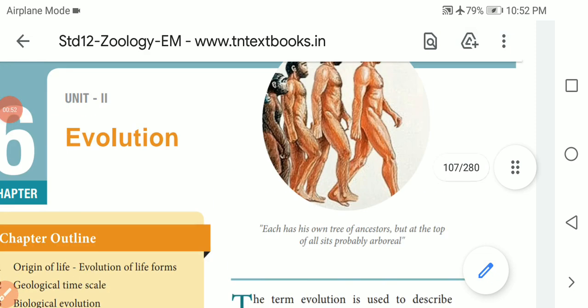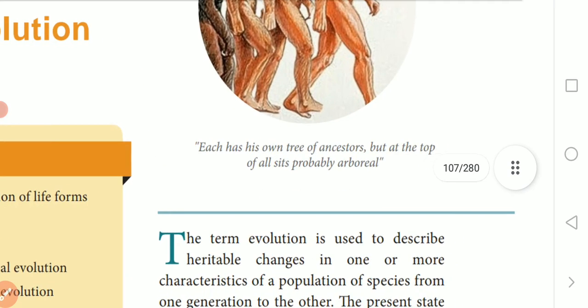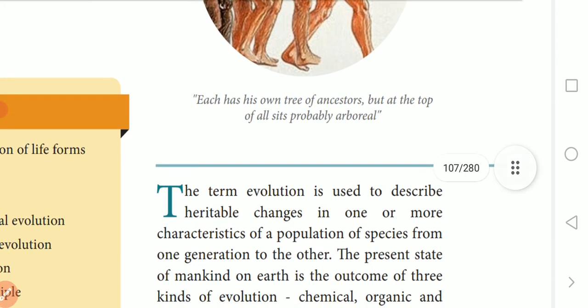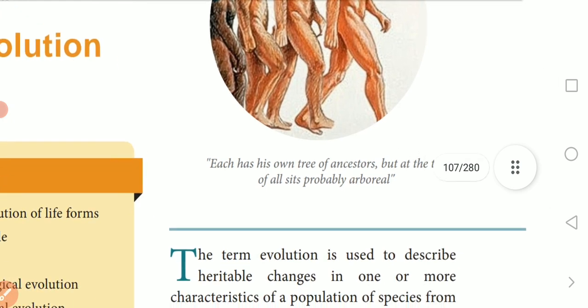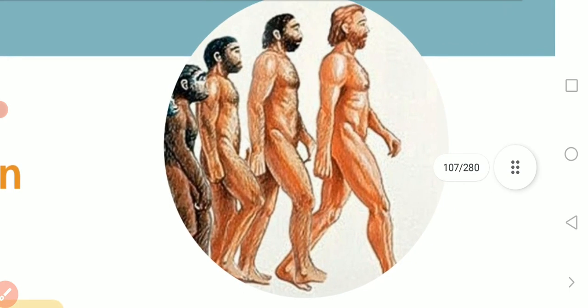What do you mean by evolution? Evolution is the term used to describe heritable changes in one or more characteristics of a population of a species from one generation to another generation. That is what we call evolution. The picture you are seeing shows how human evolution existed from ancient time to modern time.